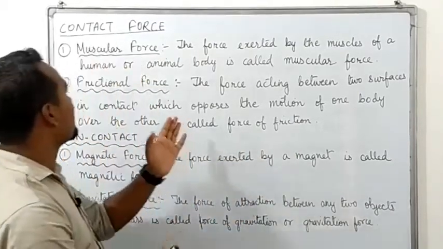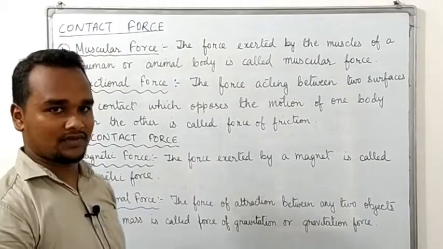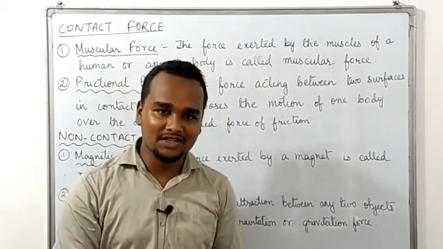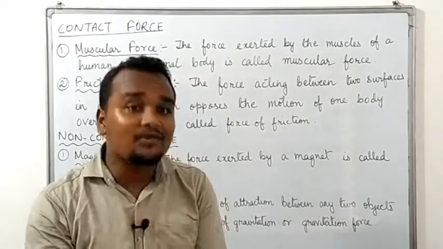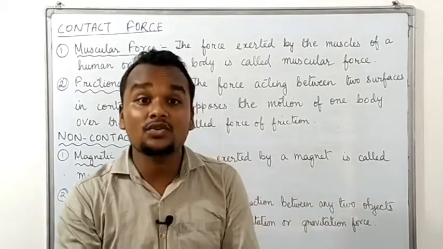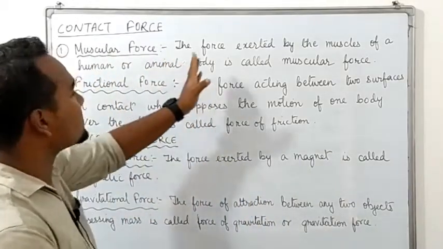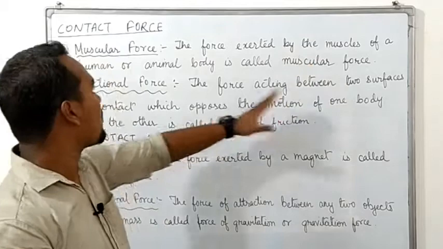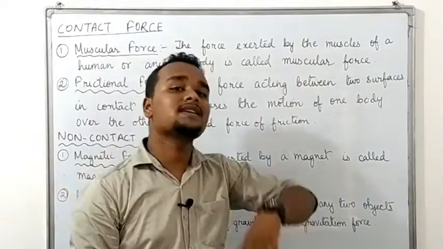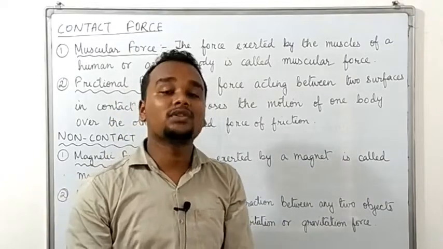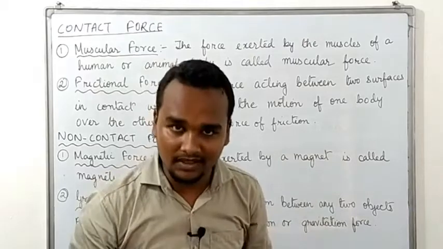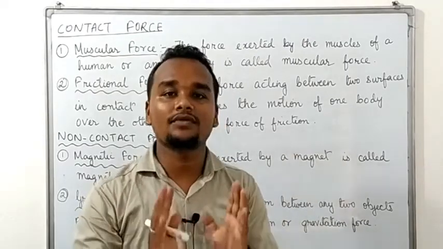So let us see. The first one is muscular force. In short, if you want to understand muscular force, what is this muscular force? Force which is provided with the help of our muscles is known as muscular force. The force exerted by the muscles of a human or animal body is called muscular force.